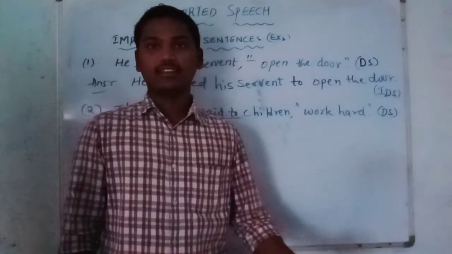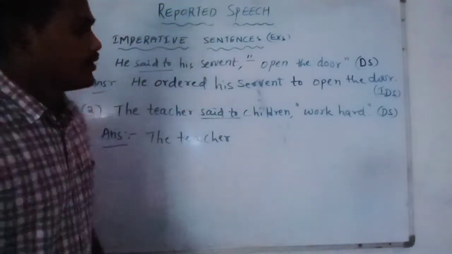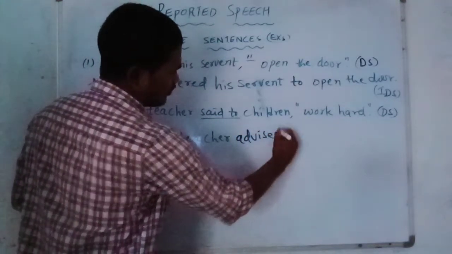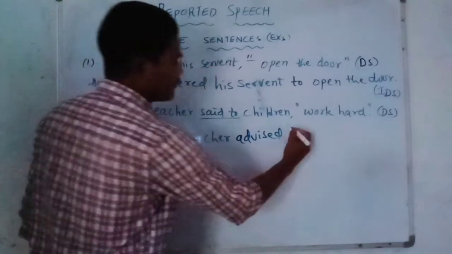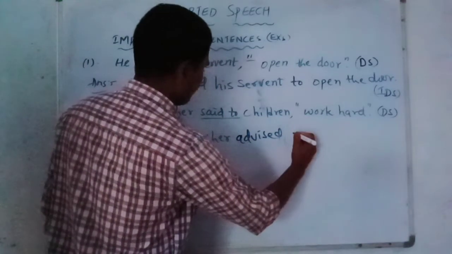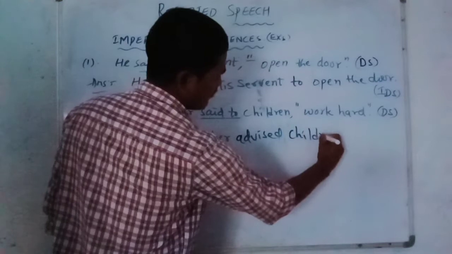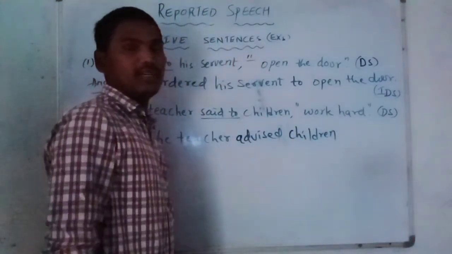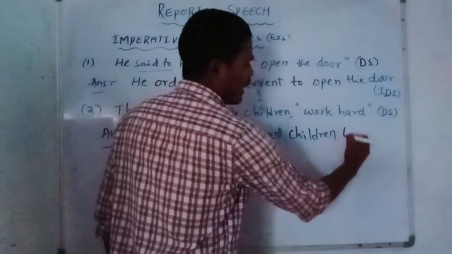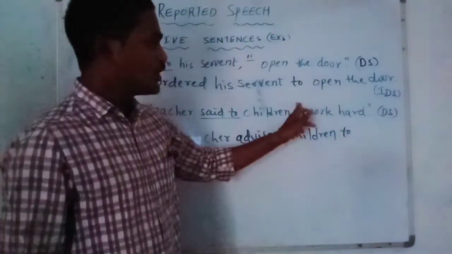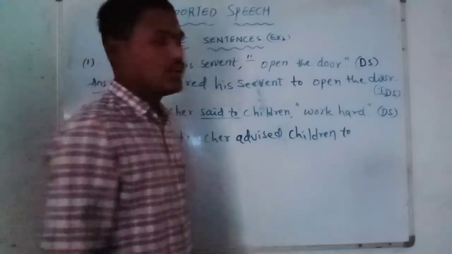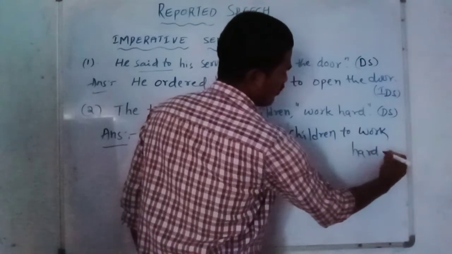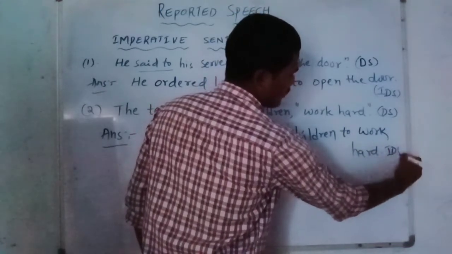Yes, definitely it happens. Always it happens. So definitely what I would like to advise you. So the teacher advised children, definitely it is a positive statement. Work hard means positive, not negative. That's why I am simply using to, removing inverted commas in indirect speech. To work hard. So it is indirect speech.